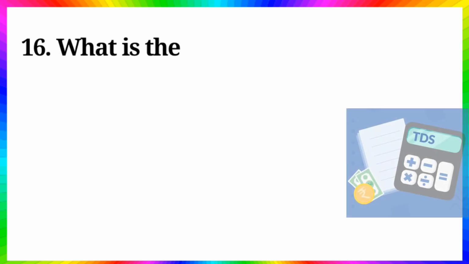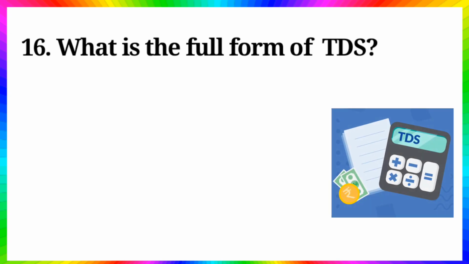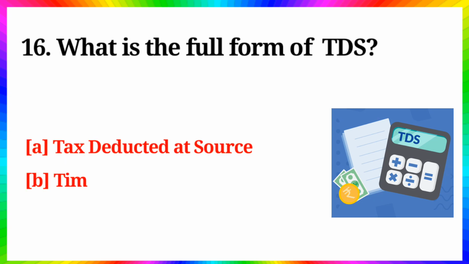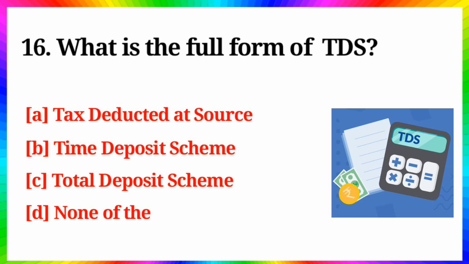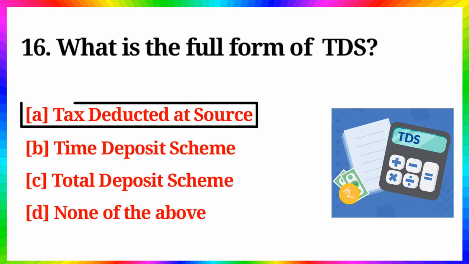Question number 16. What is the full form of TDS? Option A, tax deducted at source, B, time deposit scheme, C, total deposit scheme, D, none of the above. Answer is option A, tax deducted at source.